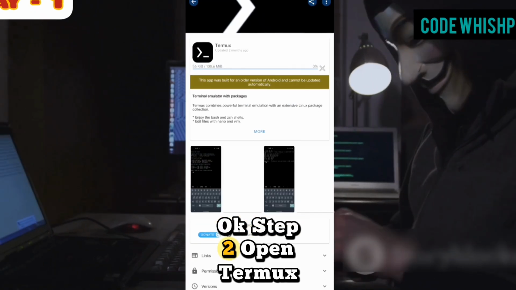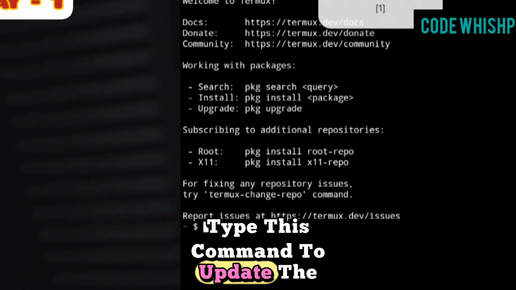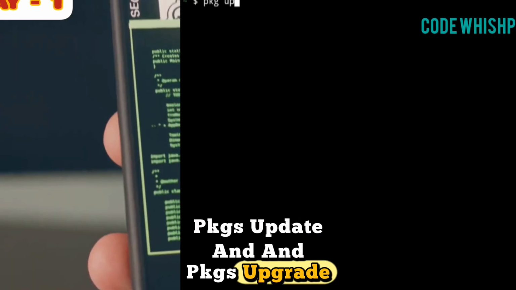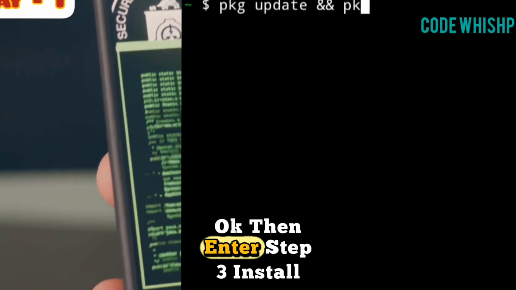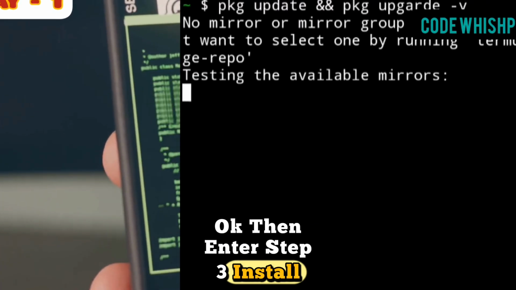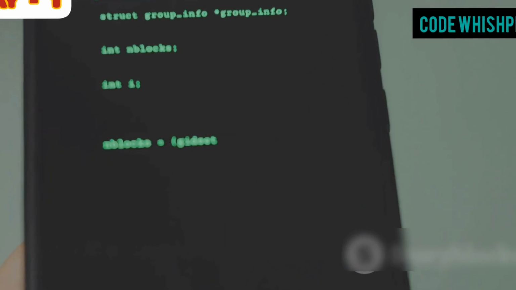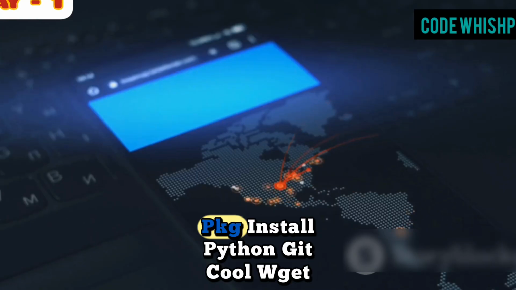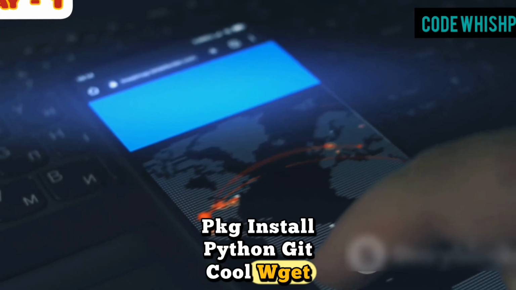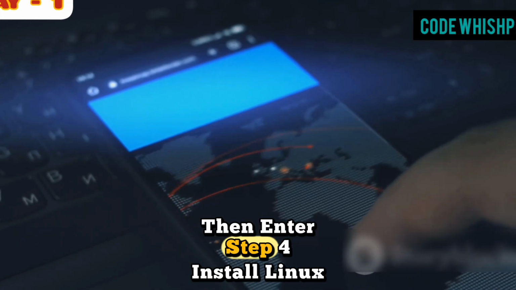Okay. Step 2, open Termux, type this command to update the app: pkg update and pkg upgrade -y. Okay, then enter. Step 3, install basic packages. Now type this to install basic tools: pkg install python git curl wget -y. Then enter. Step 4, install Linux.